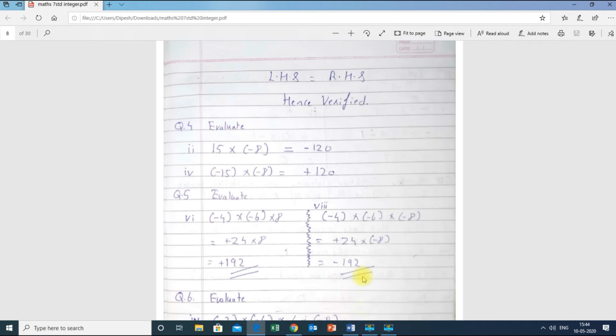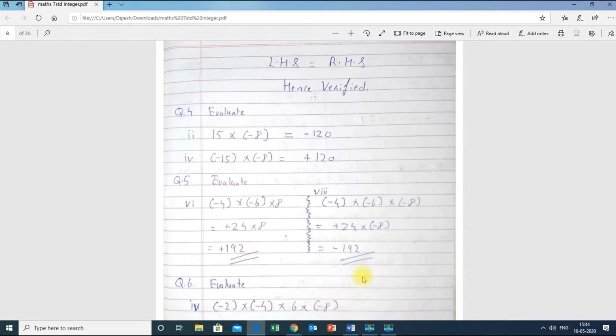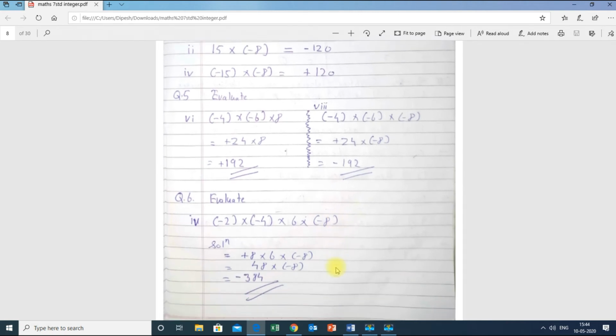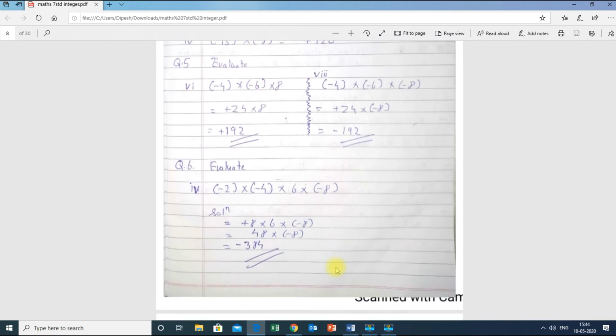Next, minus 4 into minus 6 into 8. That is 24 into 8, which is 192, because minus 4 into minus 6 is plus 24. I can check the remaining part. You can check this sum on your own. Start solving on your own. Next, question number 6 can also be solved on your own.